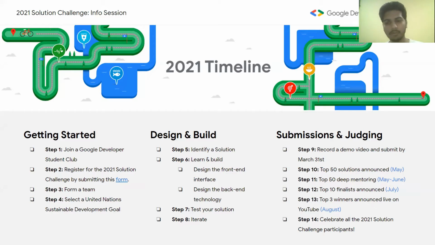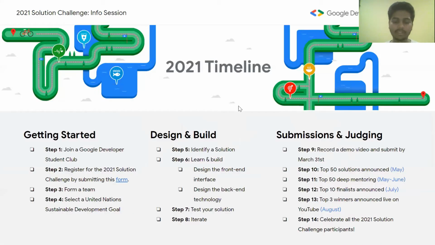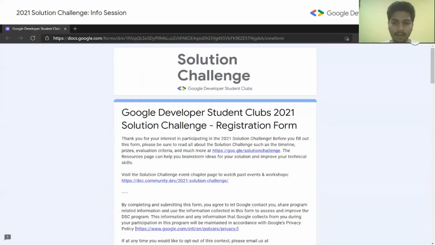But don't worry if you don't have a Students Developer Club at your university. You can visit this site, dsccommunity.dev. You can enter your region over here and get the list of the clubs, and you can join any one of them. The second part is to register yourself for the Google Developer Solution Challenge 2021. The form link is provided in the description. You can go and register yourself.